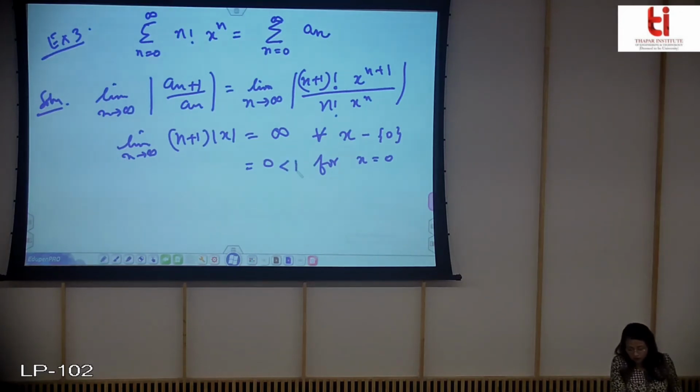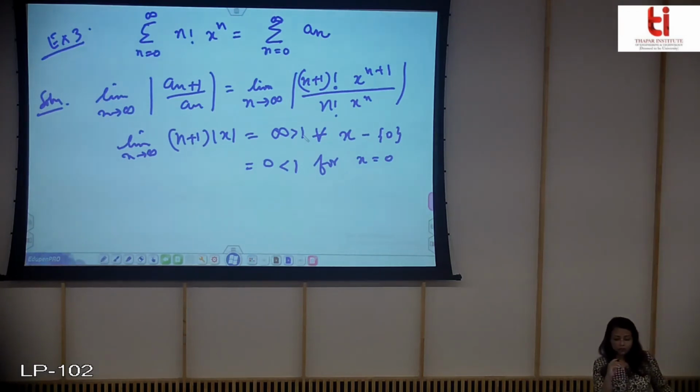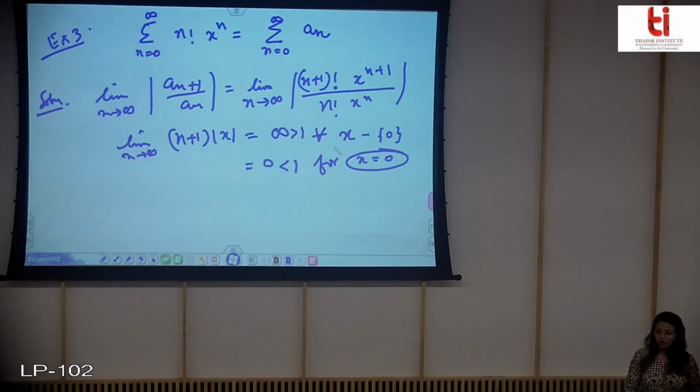Now for this it is less than 1, and for this it is greater than 1. So you can see easily from this that this power series will converge only for one value of x, that is x is equal to 0.